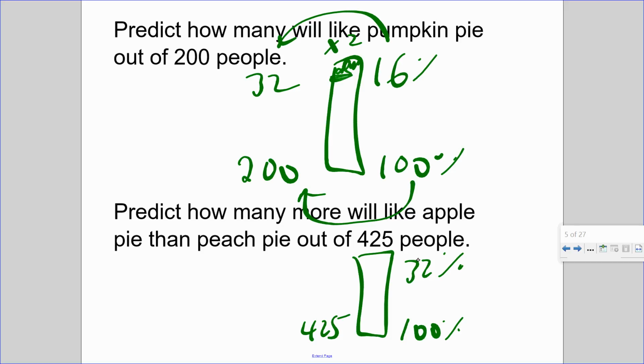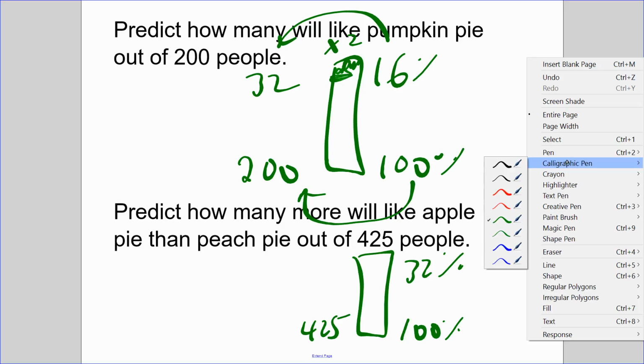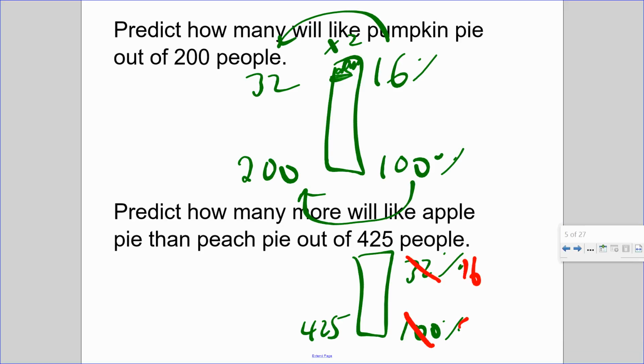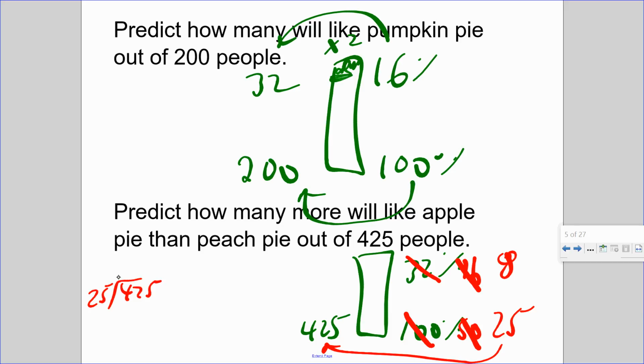So how do you turn this? How do you build 100 to 425? Well, you really can't. Can 100 go into 32? No. I'm going to use a different pen color. I'm going to break this down to 16 over 50. Can 50 go into it? No, let's break it down again. Now, this should be okay. How many 25s go into 425? 17.